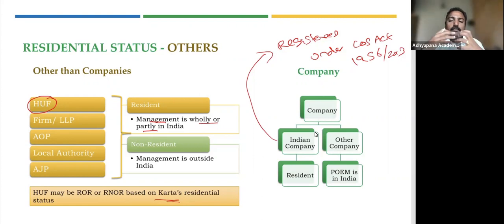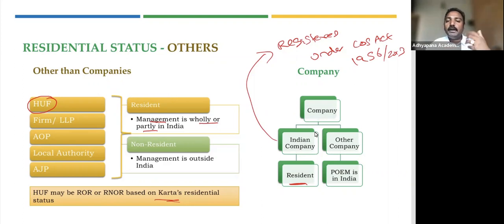So basically an Indian company is a company which is registered here. So the base is in India. So that's why you call it an Indian company. That Indian company can only be a resident, can never be a non-resident. There is no other status for them. They're compulsorily called a resident. There is no concept of non-resident for an Indian company. Now, what about other companies? That is, let's say a foreign company having a branch here, or they don't even have a branch here. They are a foreign company. So what happens to them?